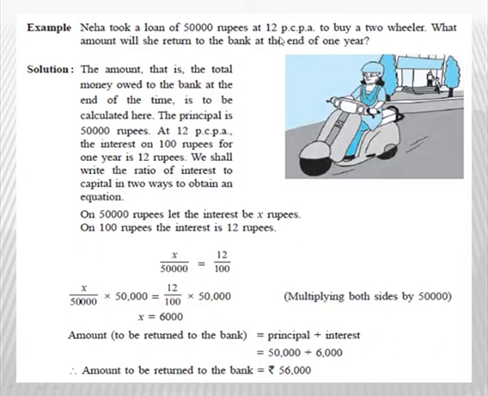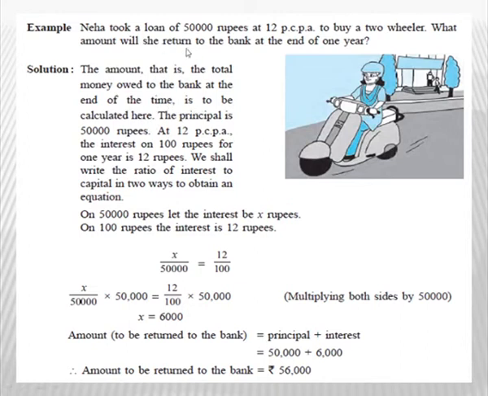Now, children, we know that according to the rate of interest, on rupees 100 the interest is rupees 12. Now, if she takes a loan of 50,000 rupees, that is, the principal amount increases, hence the interest will also increase. Hence, there is direct proportion between them. So, in this example, the ratio of interest to the principal remains constant. So, now see here, the amount, that is the total money owed to the bank at the end of the time, is to be calculated here.